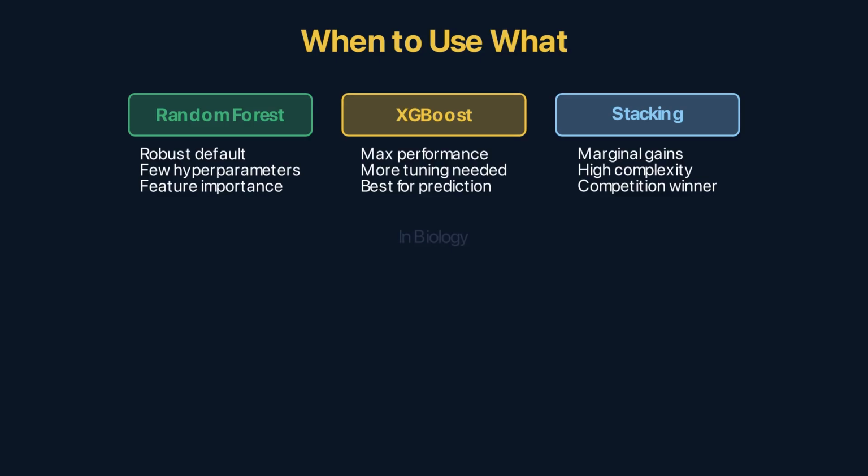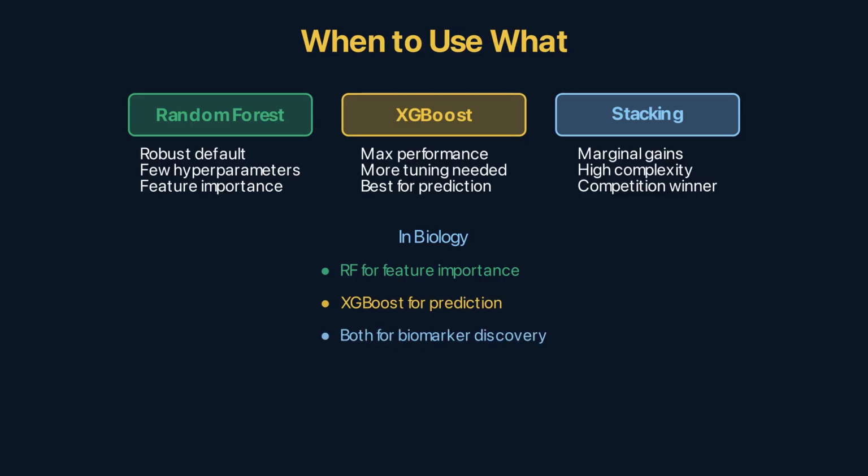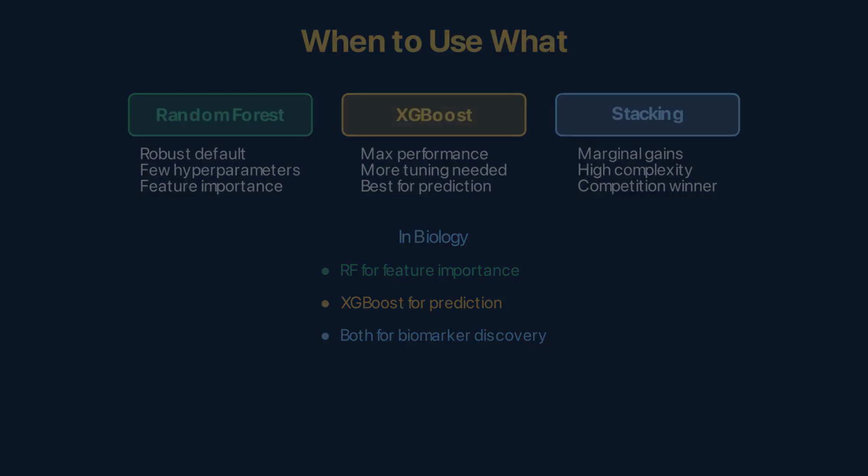AdaBoost, maximum predictive performance with more tuning effort. Use it when prediction accuracy is the primary goal. Stacking, when marginal improvement justifies the complexity. In biology, random forest for feature importance and AdaBoost for prediction is the most common combination.